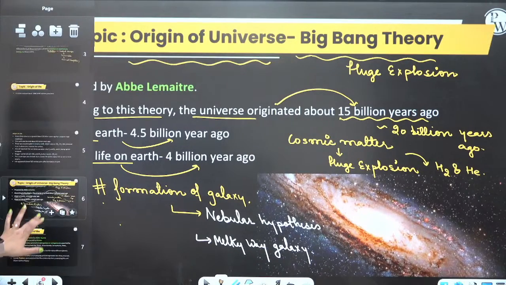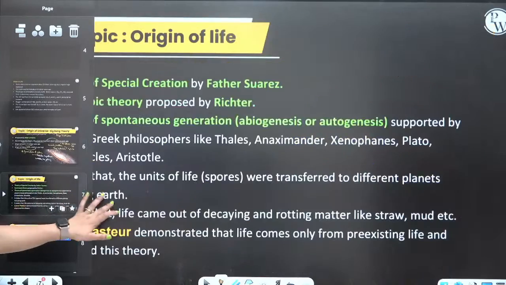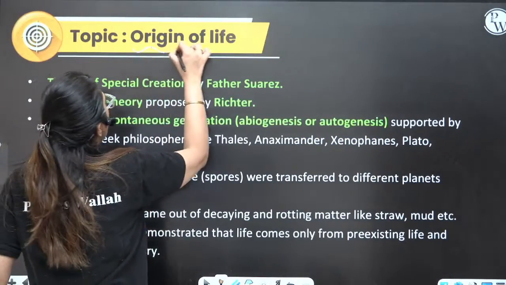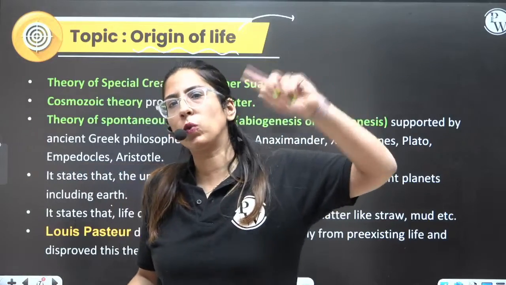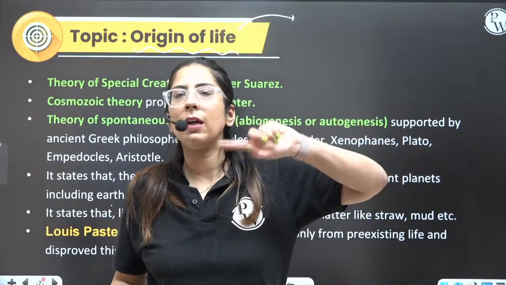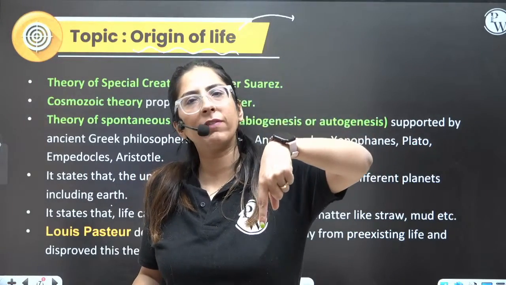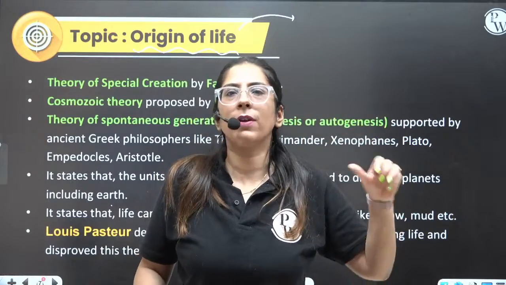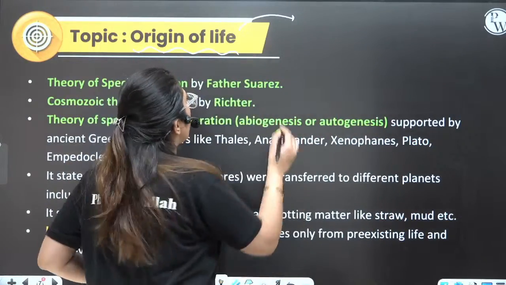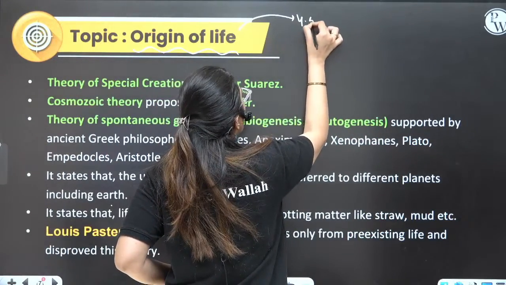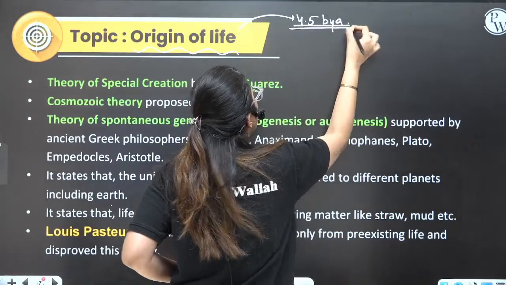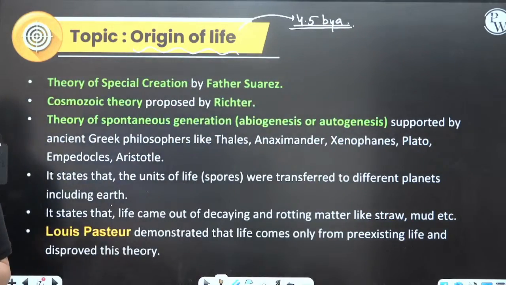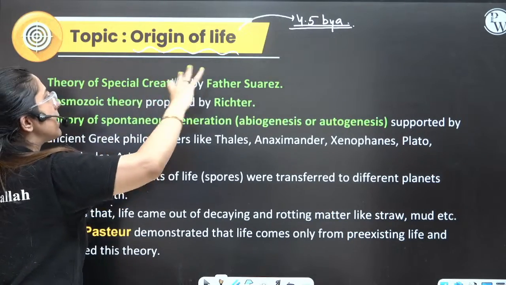Now moving on to the next: origin of life. Then came the life. First, 15 to 20 billion years ago, then came the Milky Way galaxy. Then came life around 4 to 4.5 billion years ago. Clear? So for this, different scientists came forward.